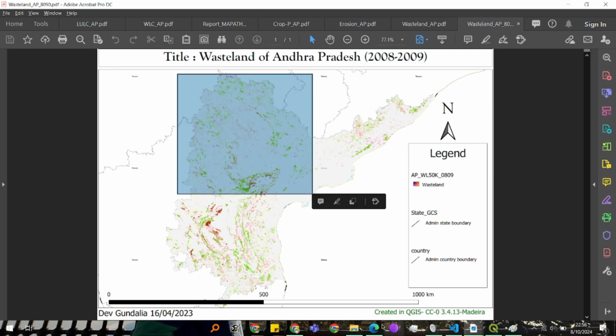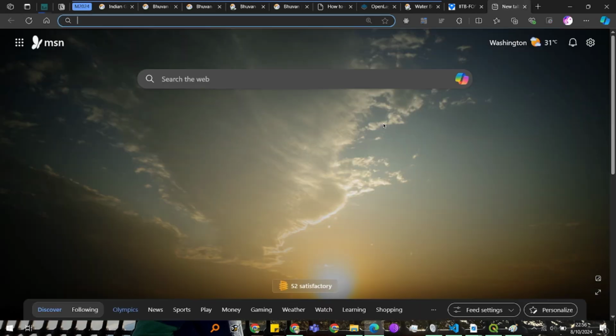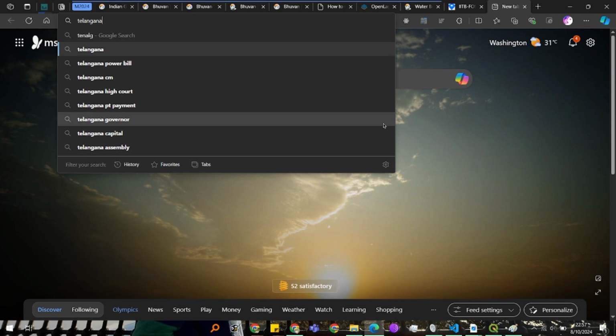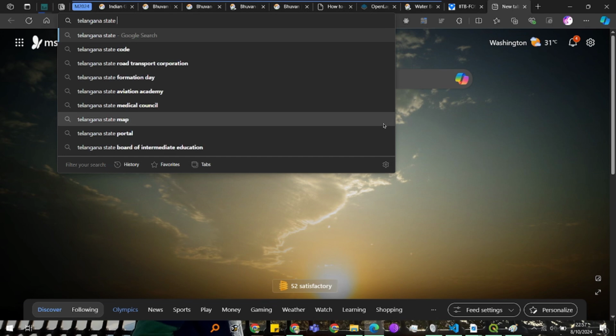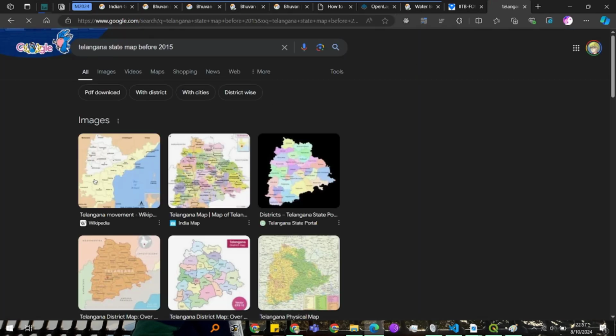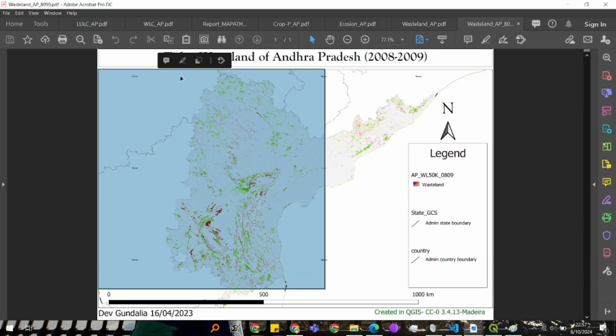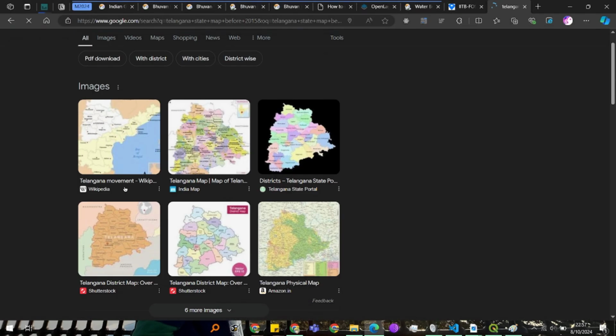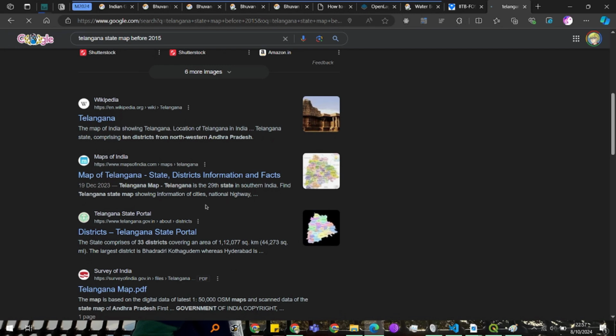Yes, this part. That would be a very interesting part, because that state is now Telangana. Before that, the whole of Andhra Pradesh was one, but after 2000-something, I don't know the exact date, so I cannot be authentic about that.